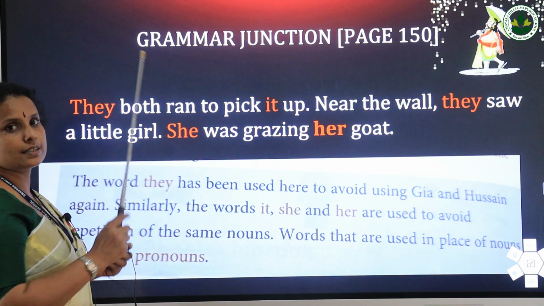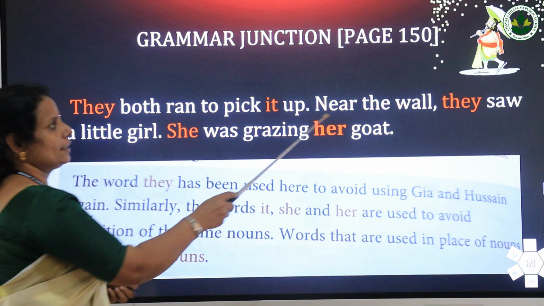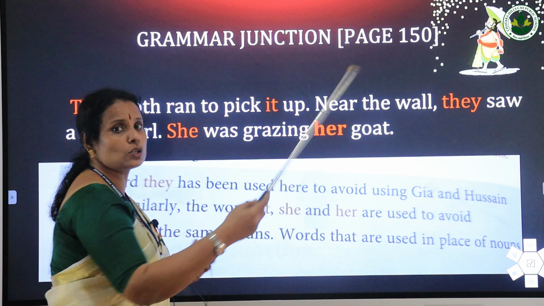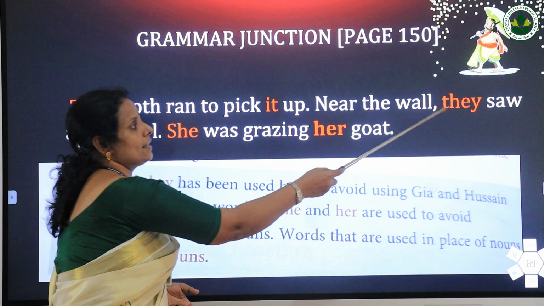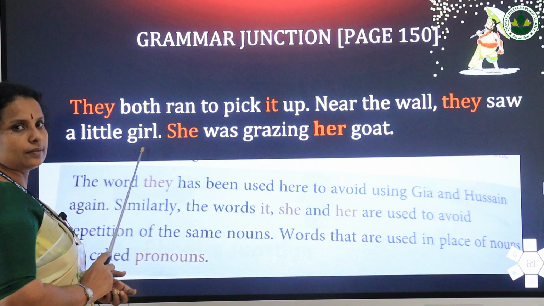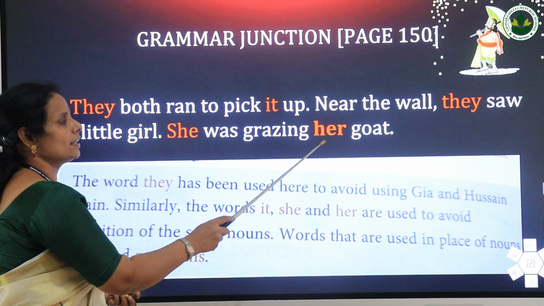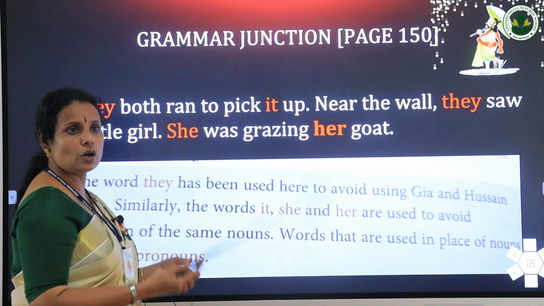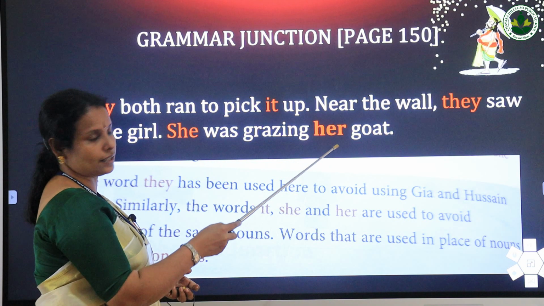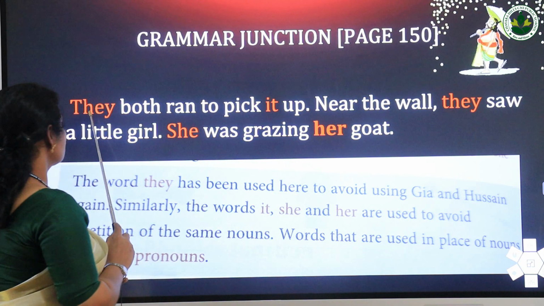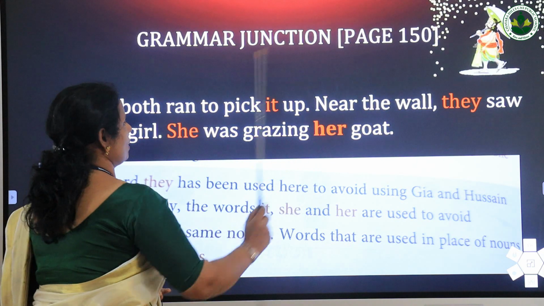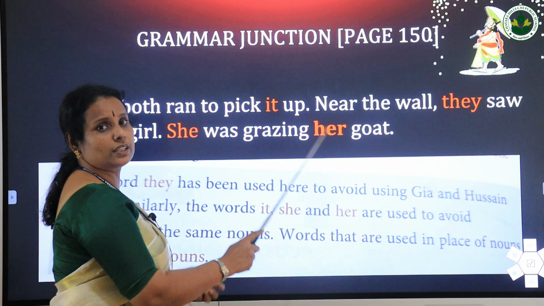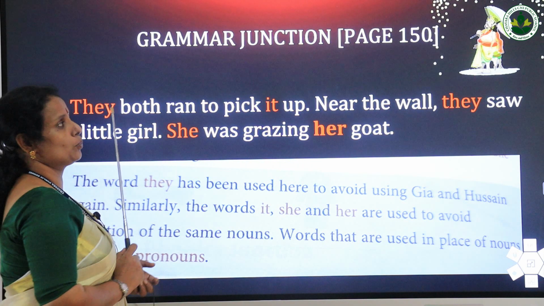It means it's a flying disc, isn't it? Then near the wall they saw. Who saw? Jia and Hussein. They saw a little girl. She was grazing her goat. Who is she? She is Rema. Her goat. Whose goat? Rema's goat, isn't it? So here these words they, it, she, her, are called pronouns.